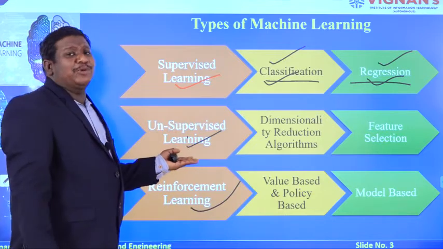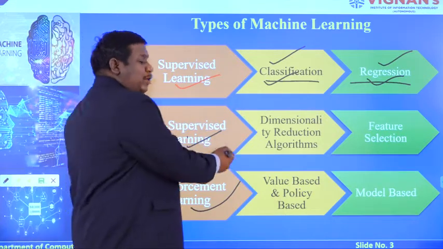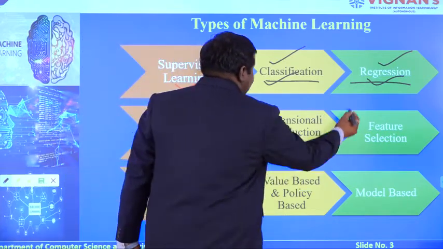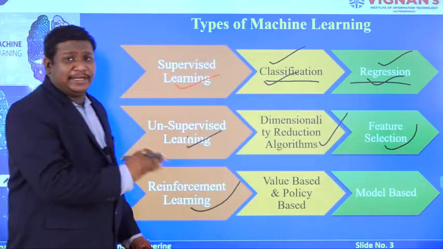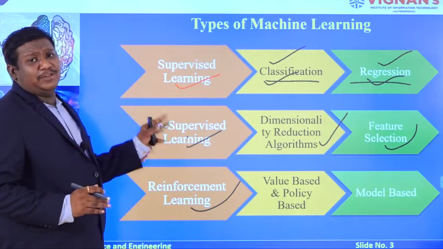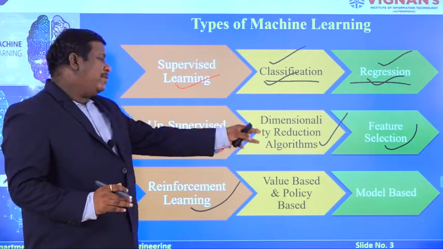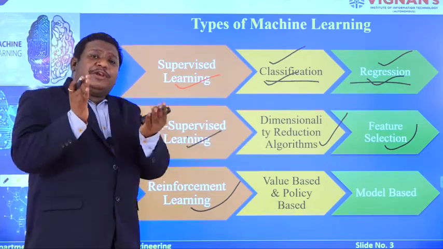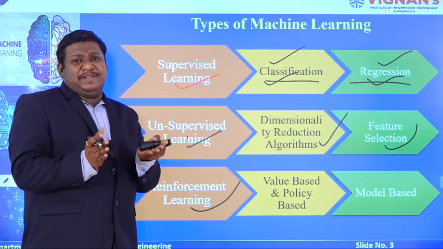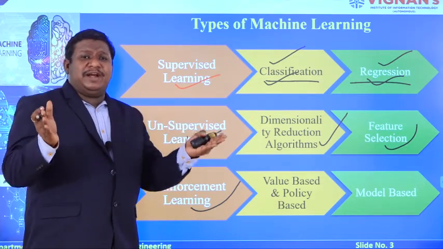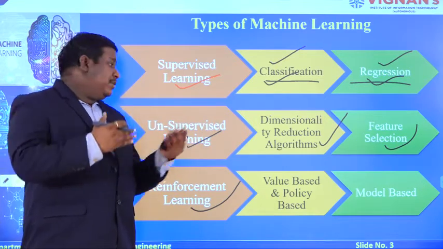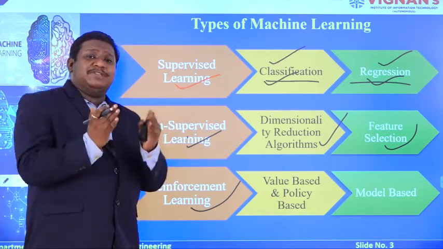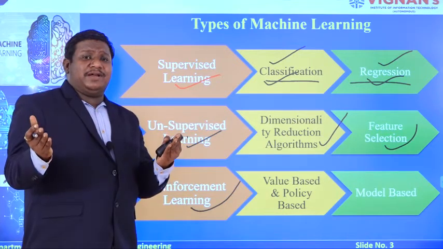Coming to the unsupervised learning model, the two important techniques covered here are dimensionality reduction algorithms and feature selection. In dimensionality reduction, we reduce the dimension of the model. If you have a data set with 100 variables or 100 columns, it is very difficult to work with that algorithm on the data set.